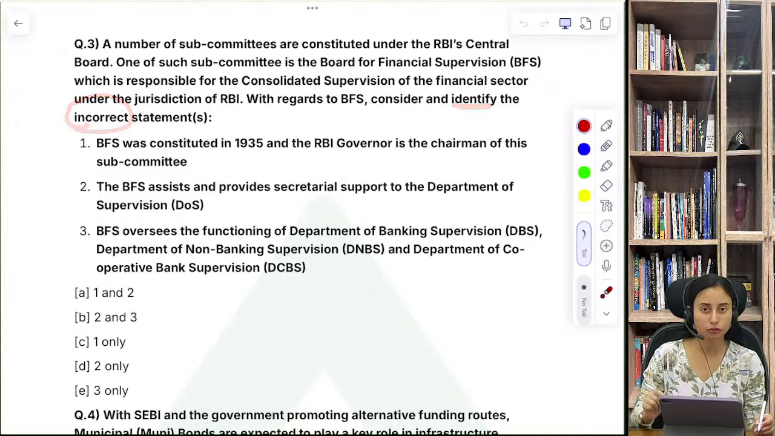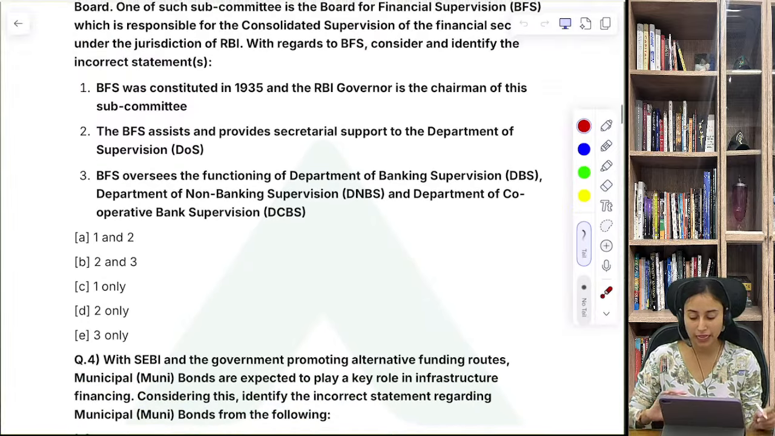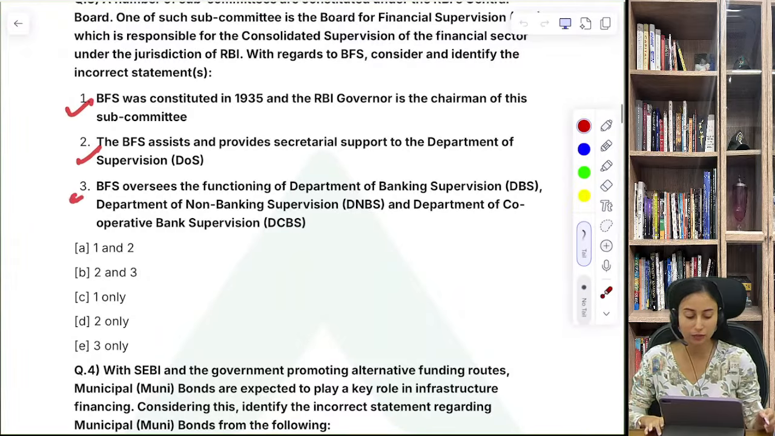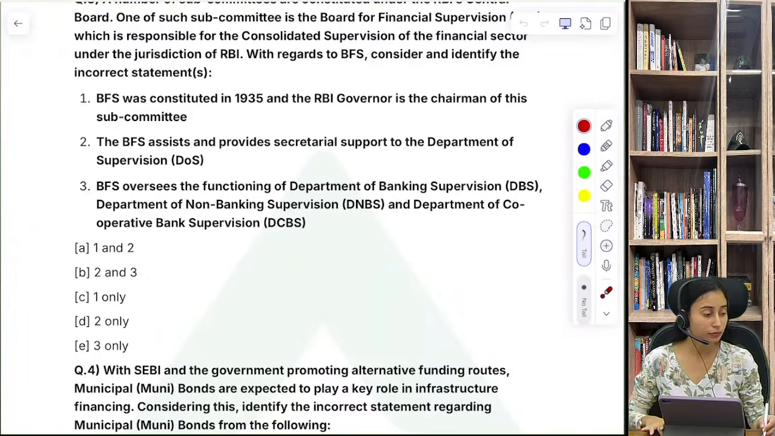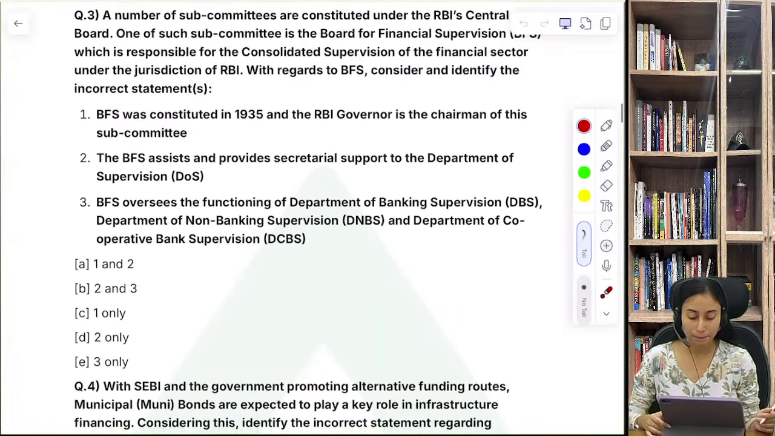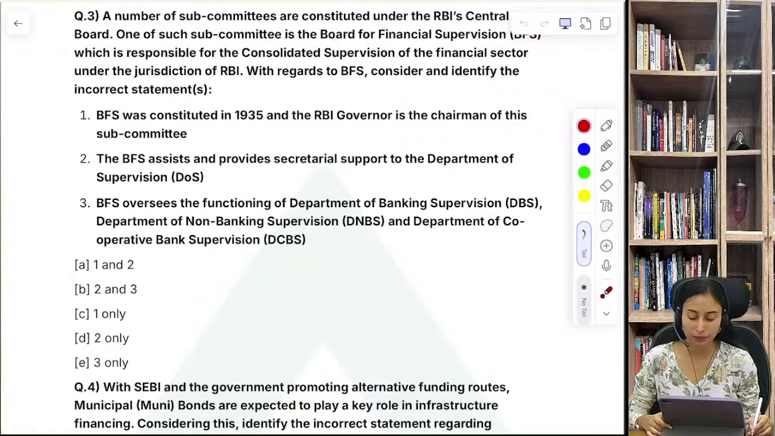So read the question very carefully. It says, what is the incorrect statement? So what do you think? What is the incorrect statement among these three statements? I'm giving you some time to solve it. What do you think is the right answer in this case? So let's just read it out.